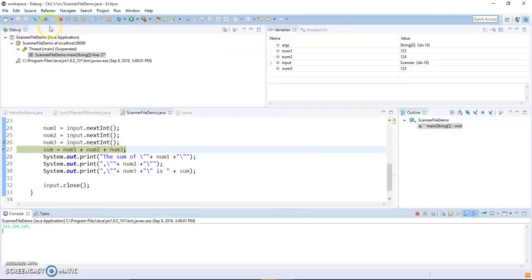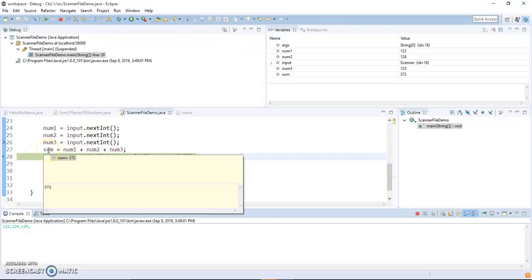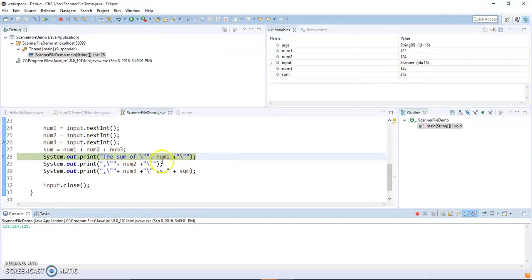It's not done yet because it's not summing yet, it just gives the values to all of them. I have to do step into again. Now I get a sum which is 372. See that? So it looks good now. Then it should print the sum of these 3 numbers, and then done.